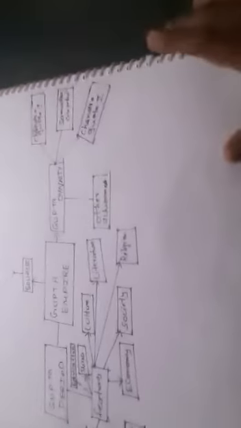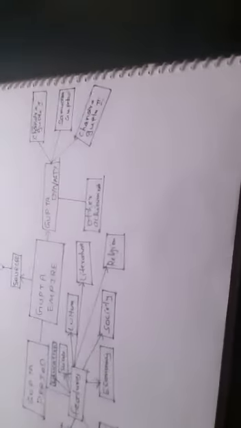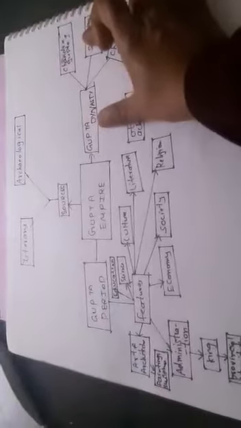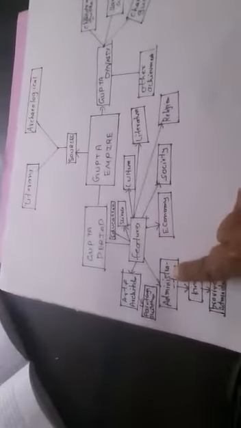Now, there may be a question generally asked, such as: what are the features of the Gupta period? That is what I have done. So that the child does not get confused, I've kept the Gupta dynasty separately and the Gupta period separately. So in the Gupta period, what all do we have? First we have the features. So in features, what do we have? We have administration, we have